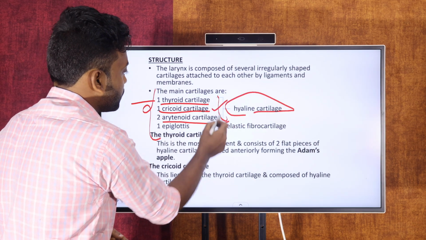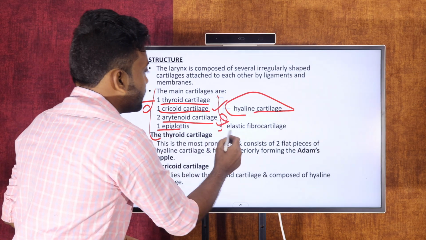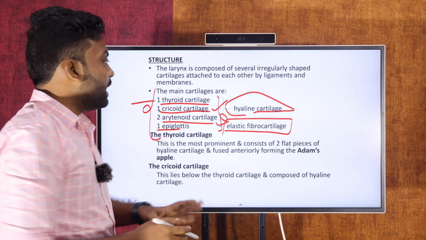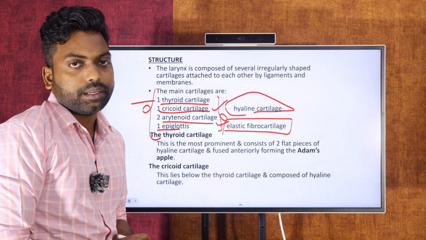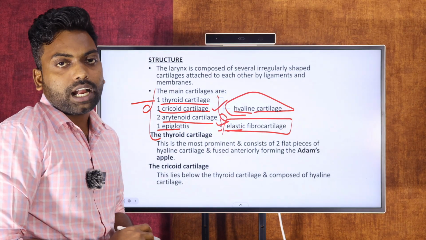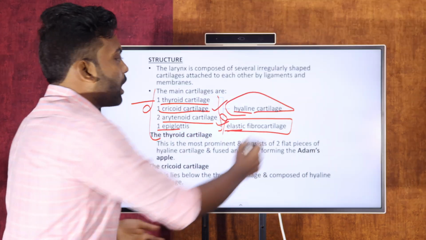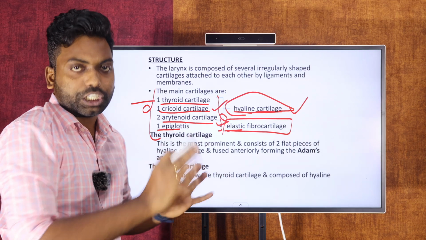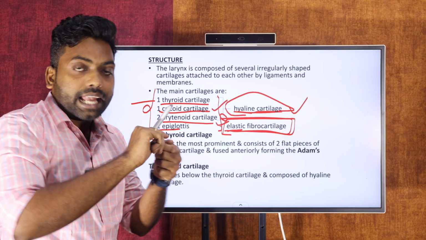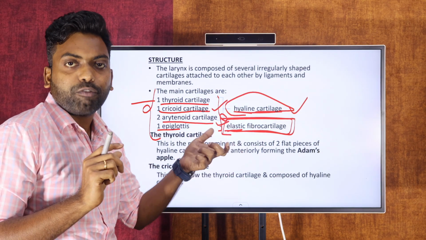All of these belong to hyaline cartilage, and one more, elastic fibrocartilage, is there, that is the epiglottis. My dear students, here five cartilages are there. Of these, four are hyaline cartilage and one is elastic fibrocartilage. Let me tell the difference between hyaline cartilage and elastic cartilage. Hyaline cartilage has flexibility, and elastic cartilage has elasticity. That is the little differentiation between hyaline cartilage and elastic fibrocartilage.